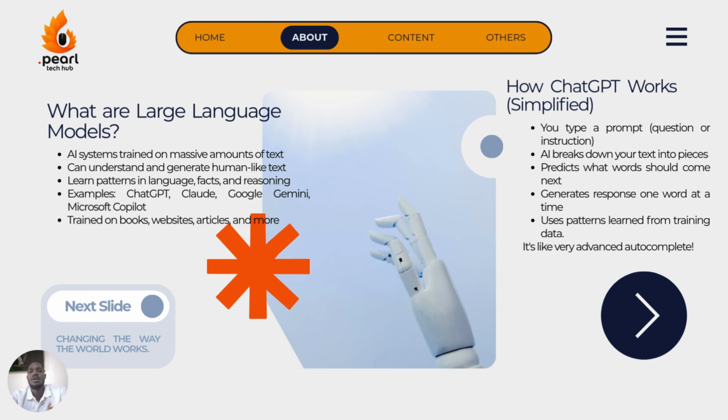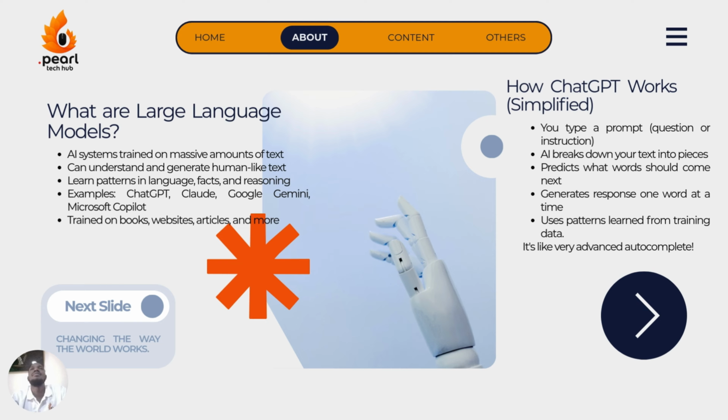How does ChatGPT work? Or how do AI tools work? How does any other AI tool work? First, you need to understand how to question or instruct the tool. That's basically prompt writing or prompt engineering. So you give it a prompt, and then from that prompt, it can have a response. After giving it the prompt or the question or the instruction, this AI now breaks down the text you've provided into pieces. It does this to help it understand the question or what you've put in as a prompt.